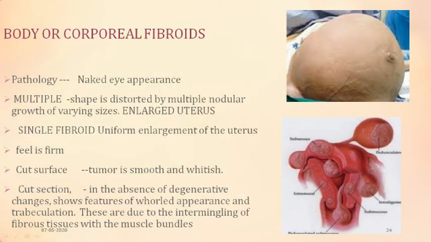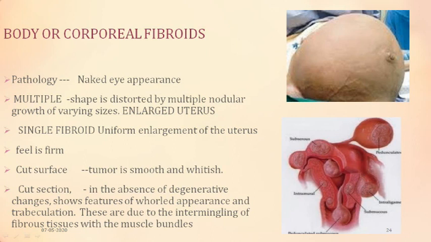So the patient can present with such a huge tumor, such a huge abdomen, which may not be pregnancy, but it may be fibroid. And it cannot be a single fibroid, but it can be multiple fibroids in the same uterus. So you can have this picture, you can have this picture. So this is the naked eye appearance.